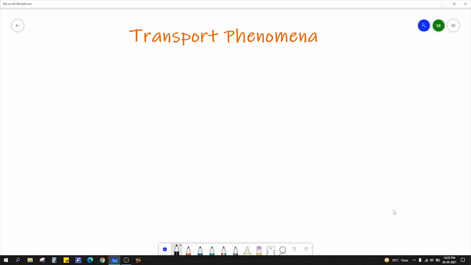So today we are going to discuss what we mean by transport phenomena, why it's important to study transport phenomena, and what the real life examples of transport phenomena are.